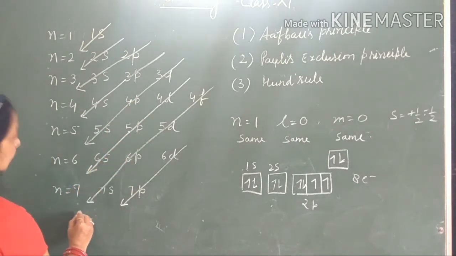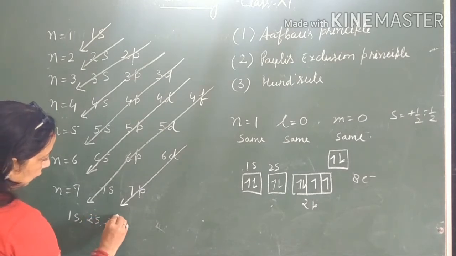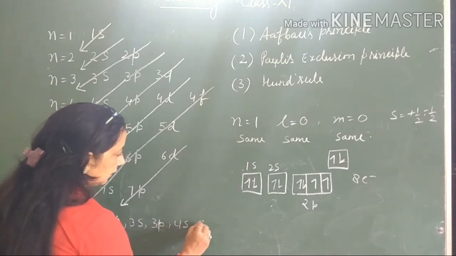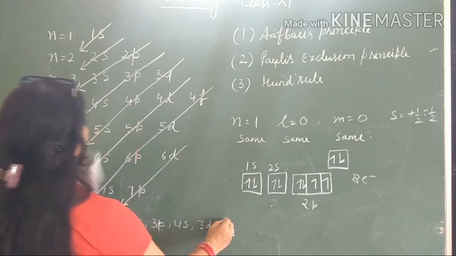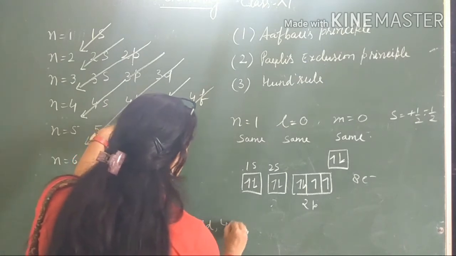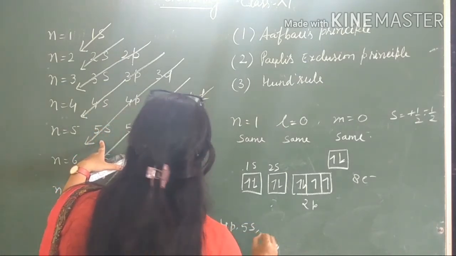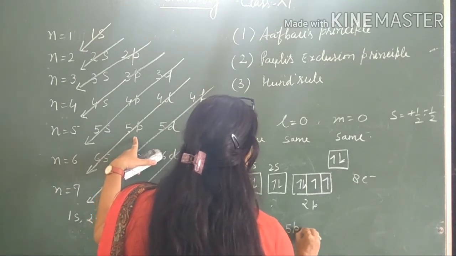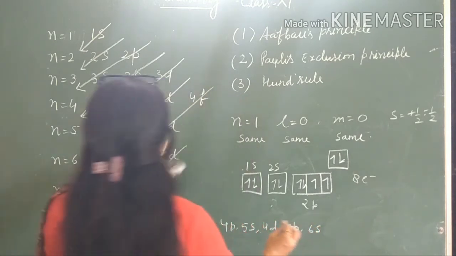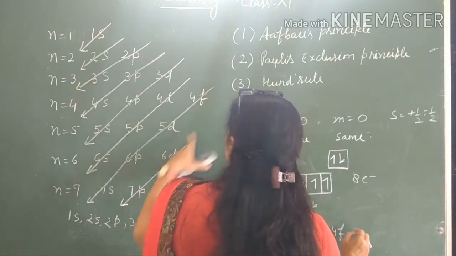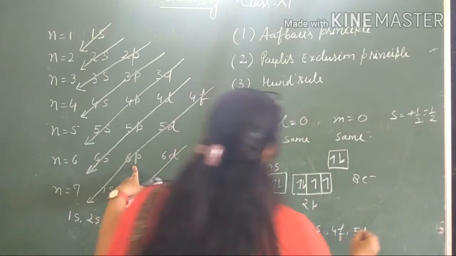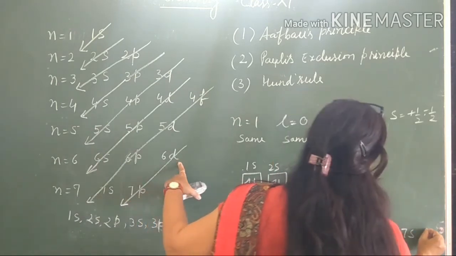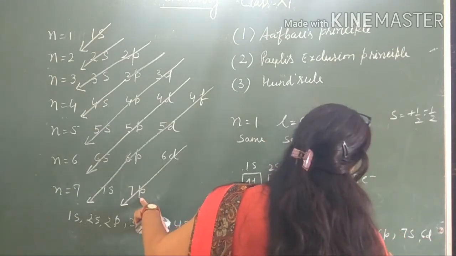So we can write here 1s, then 2s, 2p, 3s, 3p, 4s, 3d, 4p, 5s, 4d, 5p, and 6s, 4f, 5d, 6p, 7s, then 6d, and last 7p.